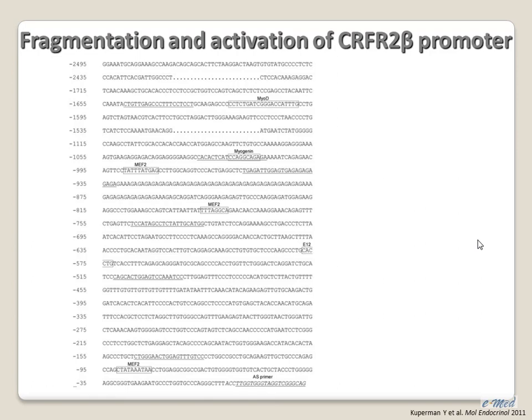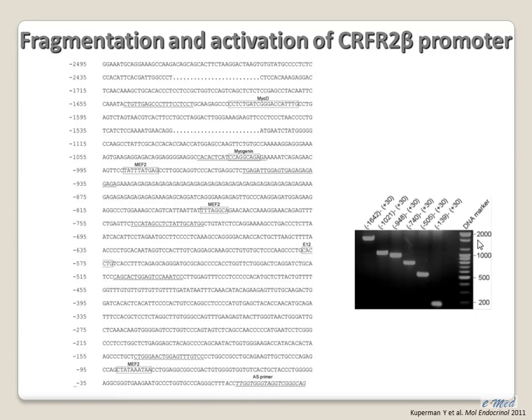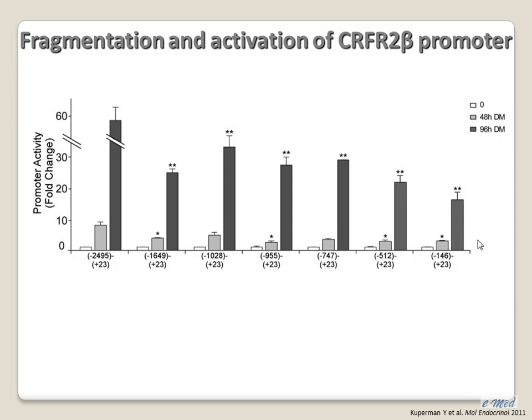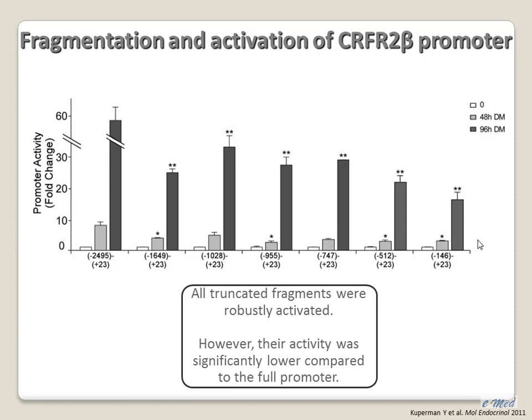When we look at the 5' flanking region of the R2 beta, we can identify consensus sequences for skeletal muscle specific transcription factors. So we fragmented this promoter, so that each fragment will include different numbers of recognition sites, and these were also cloned upstream to luciferase, and we monitored their activation during the differentiation process. As you can see, all fragments were activated throughout the myogenic differentiation, though not as robustly as the full-length promoter. But interestingly, you can see that even the shortest fragment, which is only 170 base pairs long, was also activated.